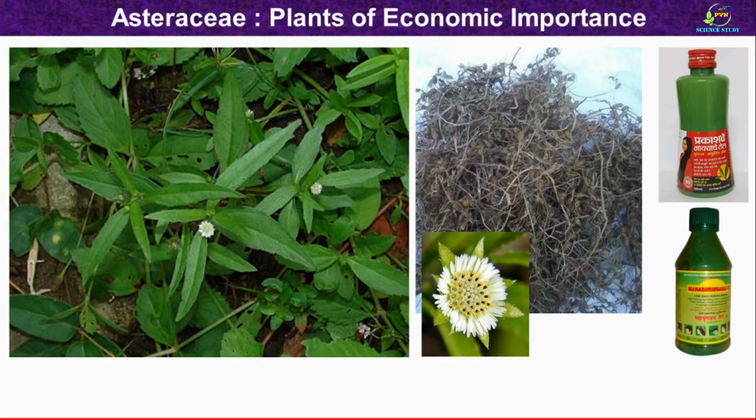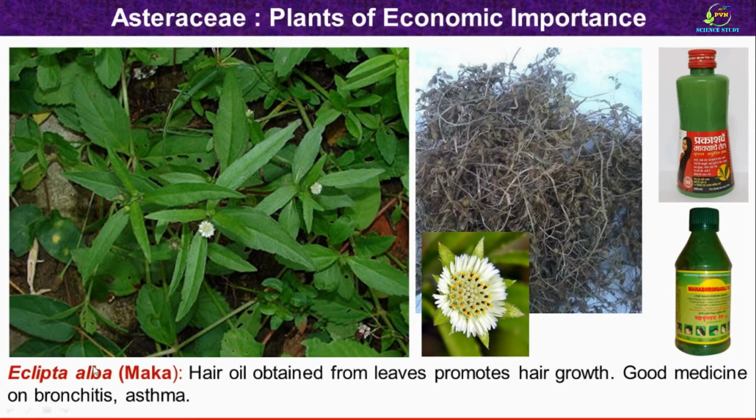Then this is another important plant of the Asteraceae family. Botanical name of the plant is Eclipta alba. In Marathi it is called Maka plant. This is an actual photograph of the plant. These are the roots of the plant. And this is the inflorescence of the Maka plant. This is the hair oil obtained from the leaves as well as the roots of the Maka plant. The hair oil obtained from the leaves is supposed to promote hair growth. The plant yields good medicine for bronchitis, asthma and other diseases.